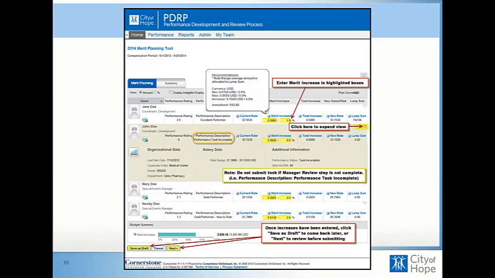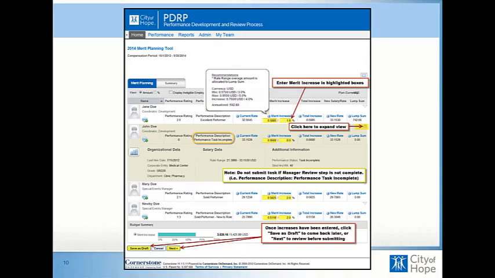So if you happen to have completed that review within the last 24 hours and you don't see that rating, just let us know. We can update it pretty quickly, but other than that, we will be loading those every day. Also, as an enhancement this year, you can sort by the rating or the description or any of the other headings, and that could help you in allocating the merit based on the performance.